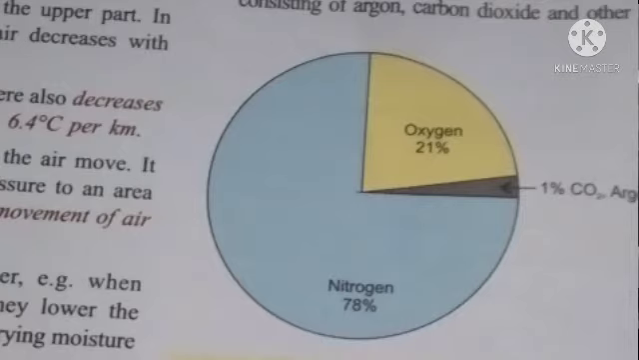It is mainly made up of air which surrounds the earth in all directions. The lower part, closer to the earth's surface, is much denser than the upper part. In other words, the density of air decreases with height, and the temperature of the air also decreases with height at the rate of about 6.4 degrees per kilometer.